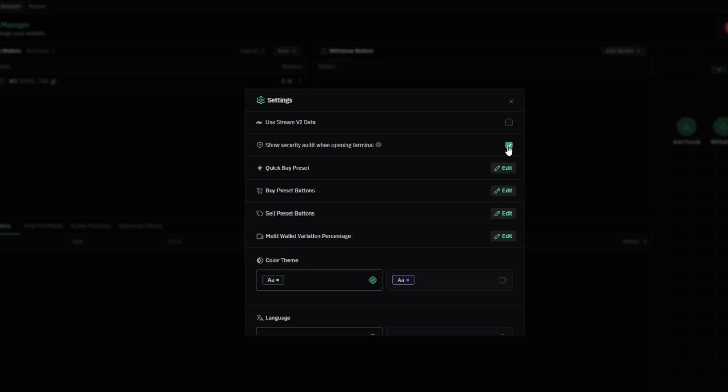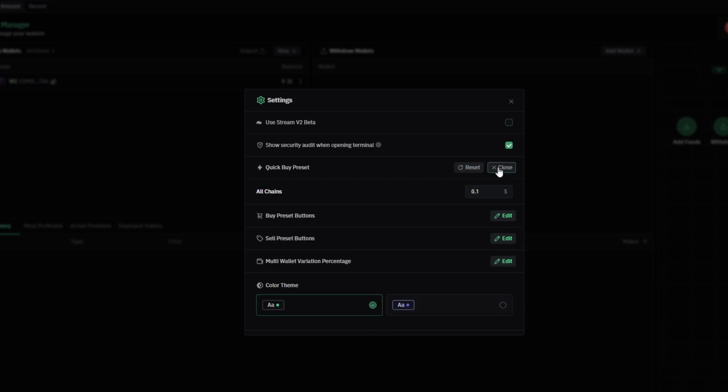Next, you'll see an option for Quick Buy presets. This is really useful if you like to buy tokens quickly without having to manually enter the amount every time. You can set a preset amount, and then use that preset whenever you want to make a quick purchase. So if you click on a coin and want to buy it quickly, you can just hit the preset button, and it'll automatically buy that amount for you. This is one of those features that just makes things more convenient.